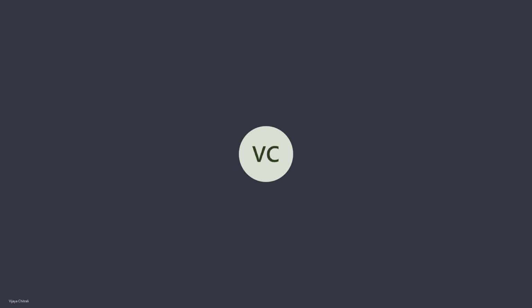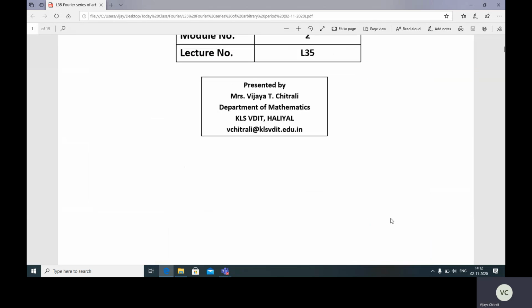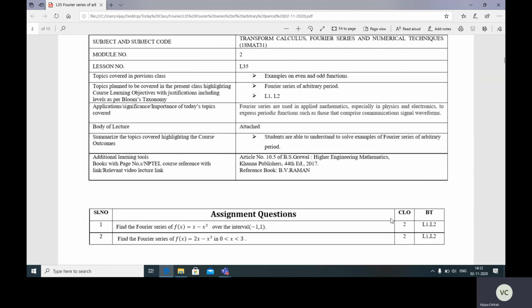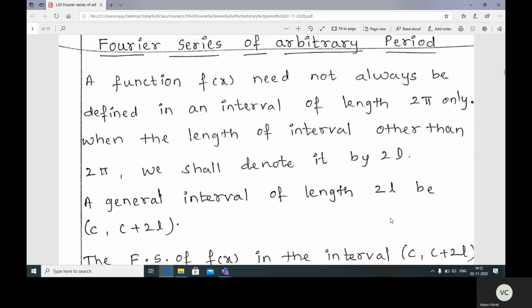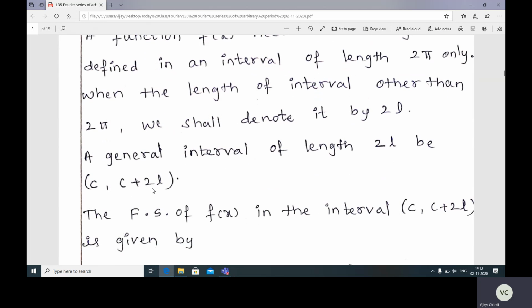So far, we have discussed Fourier series of period 2π. Today we'll discuss Fourier series of arbitrary period. A function f(x) need not always be defined in the interval (0, 2π). When the length of the interval is other than 2π, we denote it by 2L. A general interval of length 2L be c to c plus 2L.